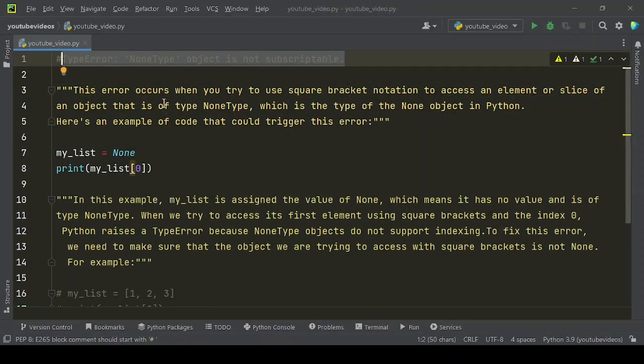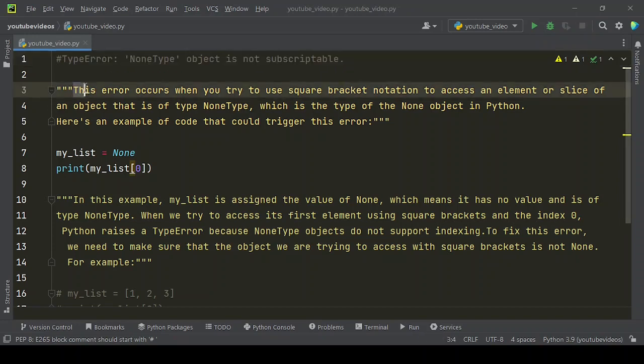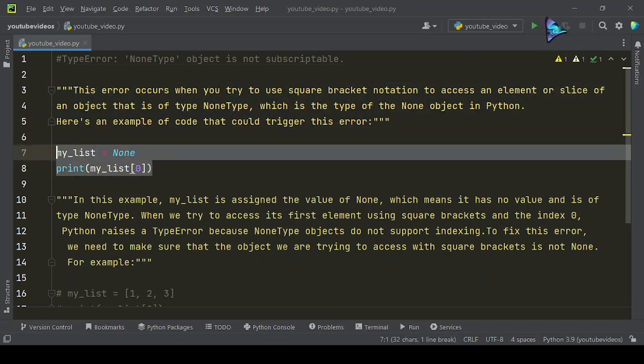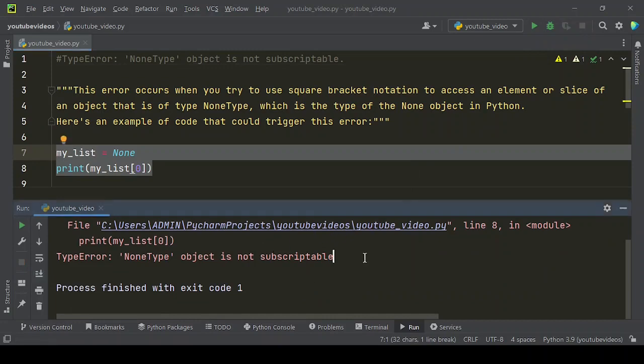In this video we have shared how to fix TypeError: 'NoneType' object is not subscriptable. This error occurs when you try to use square bracket notation to access an element or slice of an object that is of type NoneType, which is the type of the None object in Python. Here's an example of code that could trigger this error. When you run this code, you will get this kind of error.